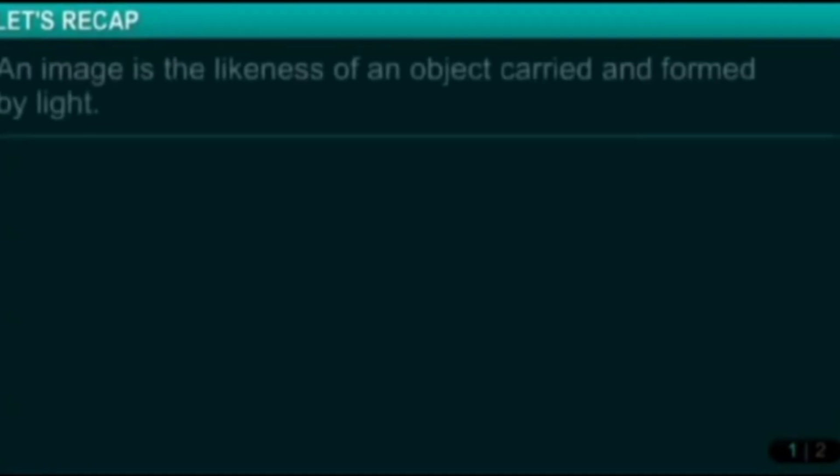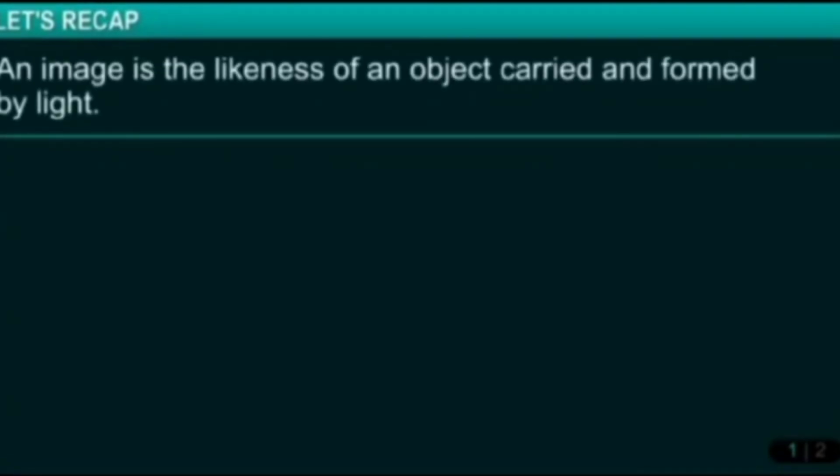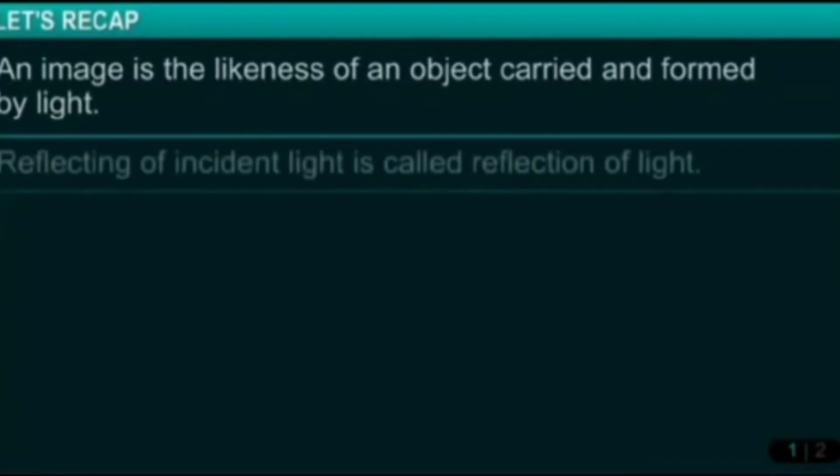Now, let us recapitulate the learnt concepts. An image is the likeness of an object carried and formed by light. Reflecting of incident light is called reflection of light. Now, let us compare shadow and image. Shadow is always a dark patch, whereas an image is in the same color as that of an object.